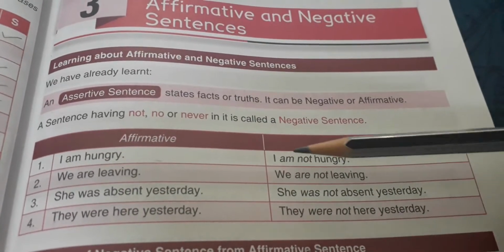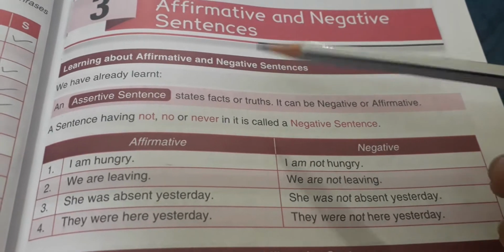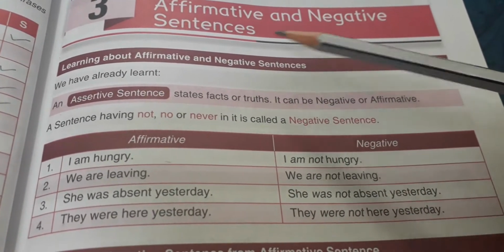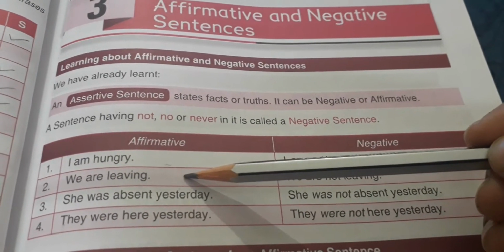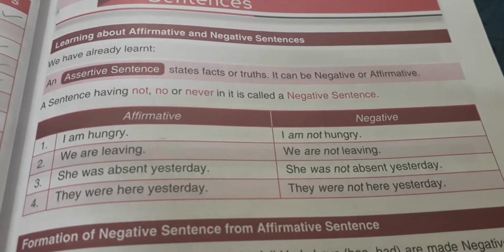Yes, students, before starting with interrogative sentences, in the previous class we discussed positive and negative sentences. I'm taking this topic because the concept we have learnt here we are going to take forward for the next chapter.